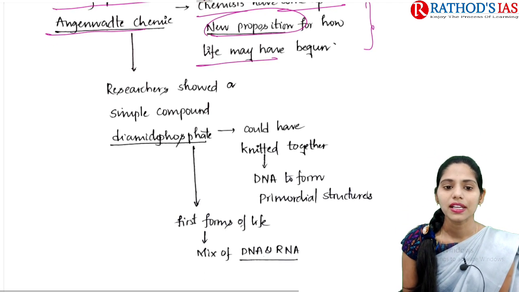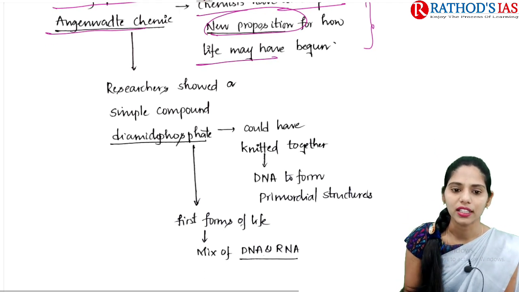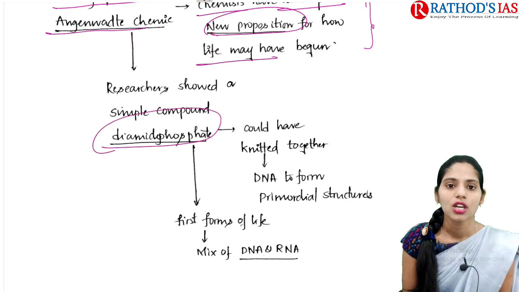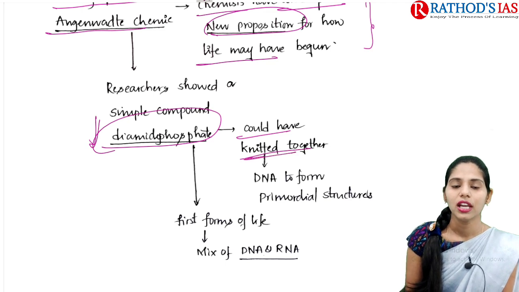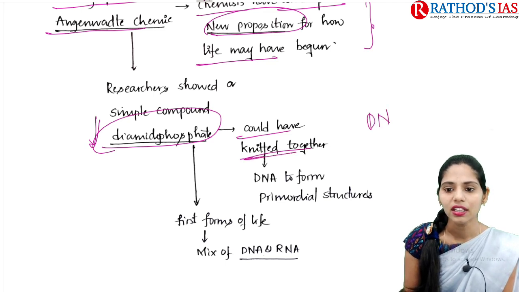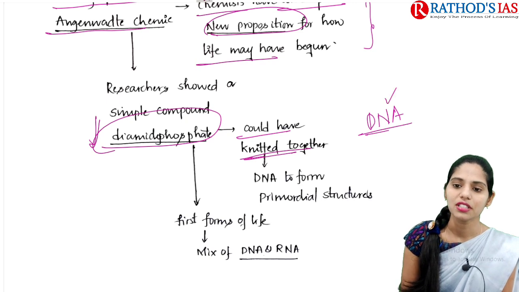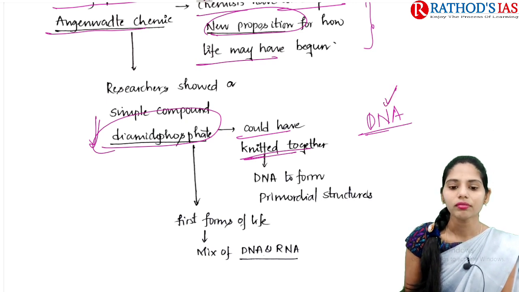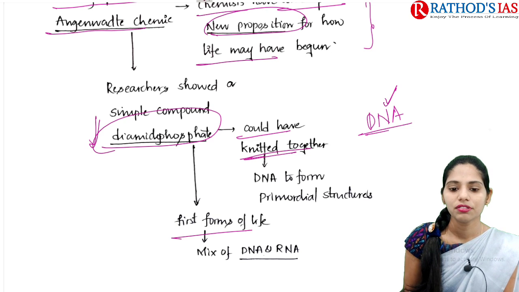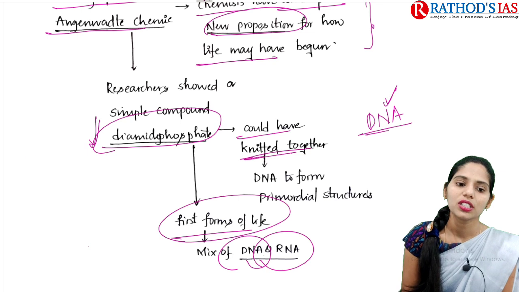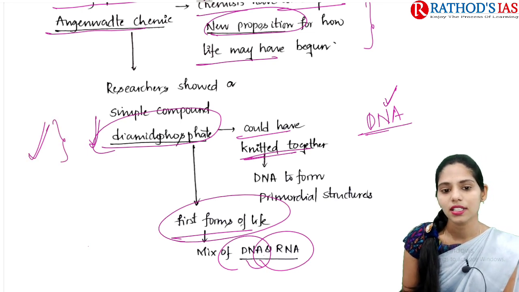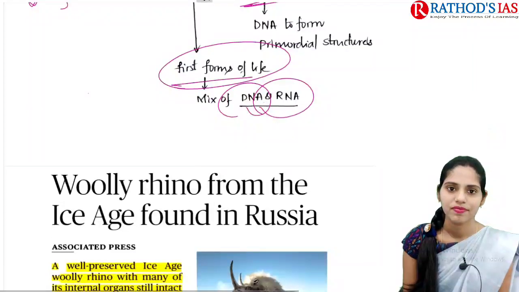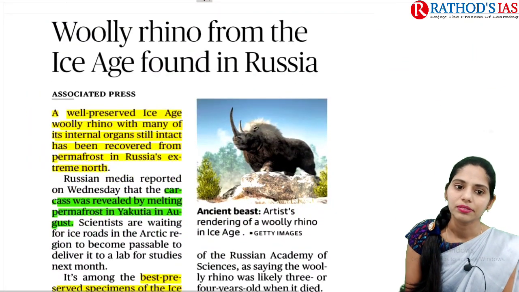The researchers showed that a simple compound, diamidophosphate, could have knitted together and formed the DNA in the primordial structures, that means the first life forms. And in this first form of life, there is a mixture of DNA and RNA together. So this is the recent study which talks about the genetic material of the primordial structures. And now let us see the next article.